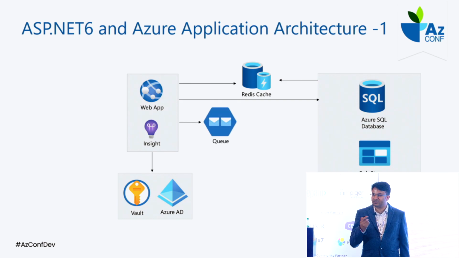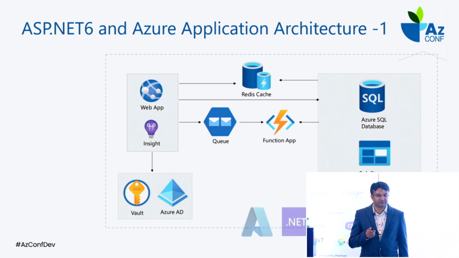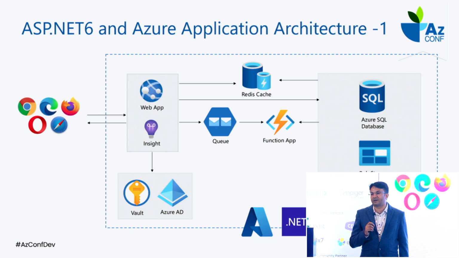Then we have a queue here for the communication through the function app. Because I'm using a function app for sending the email, when you sign up, and the email when you do the payment for purchasing something. This is not a process I will do immediately. It should happen after some time. So what I'm doing here, I'm using a function app over there. And obviously everything is based upon .NET and Azure. So exactly the same architecture I'm using in the Pizza Hub application.